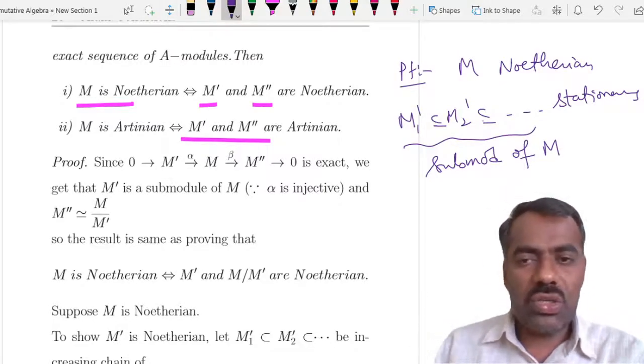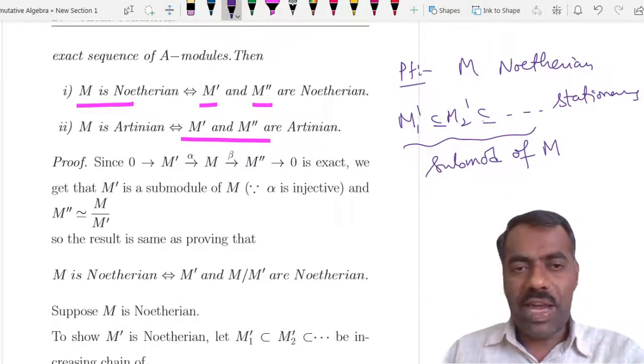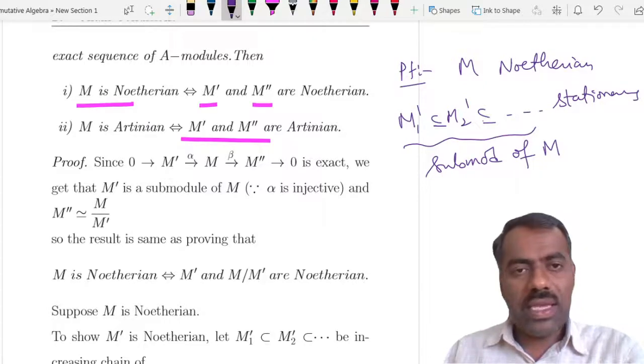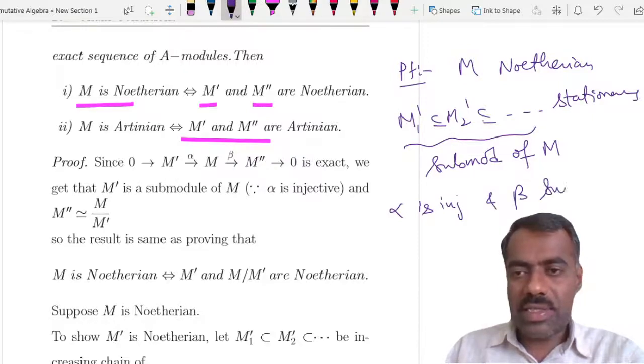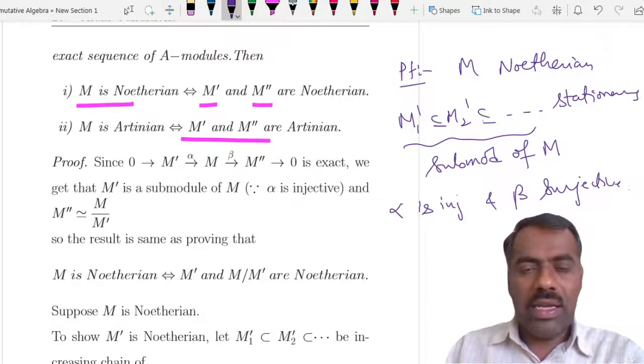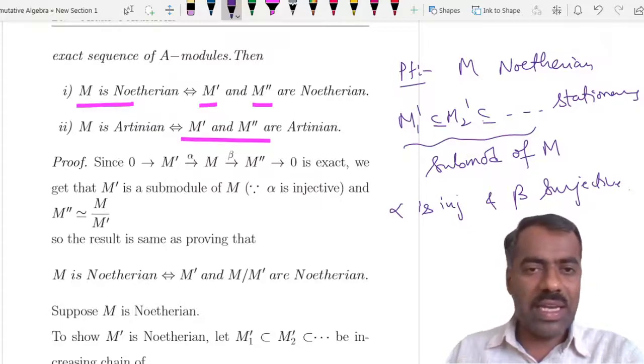Why is that true? We are using the fact that 0 to M prime to M to M double prime is exact. What is the meaning of saying that it is exact? This alpha is injective, and beta is surjective, and the image of alpha is the same as the kernel of beta.